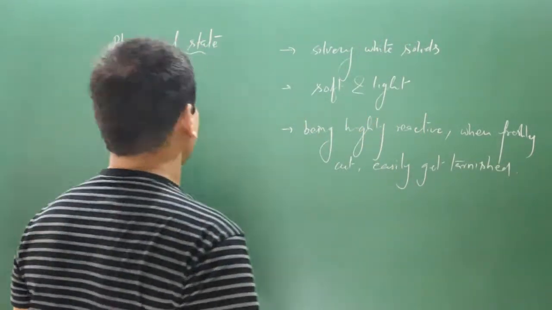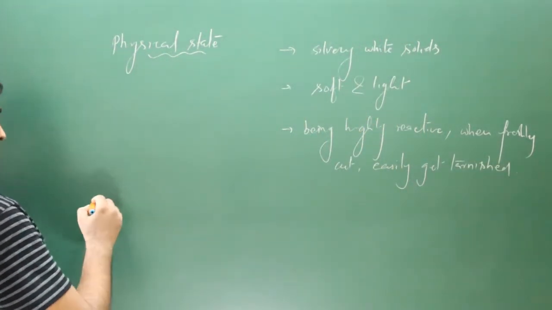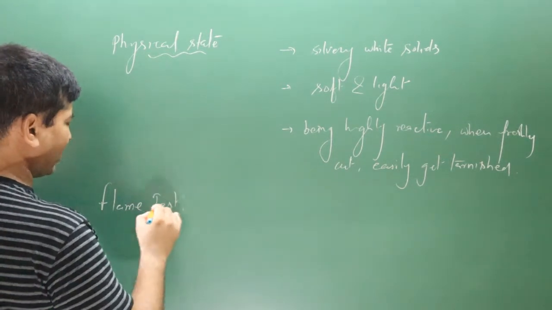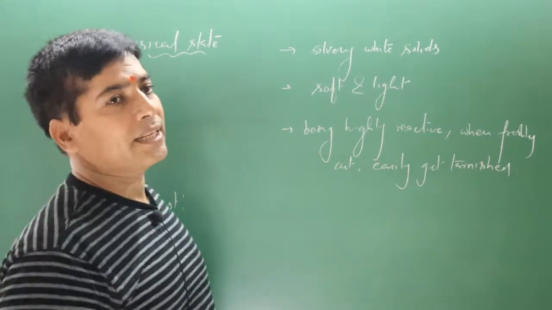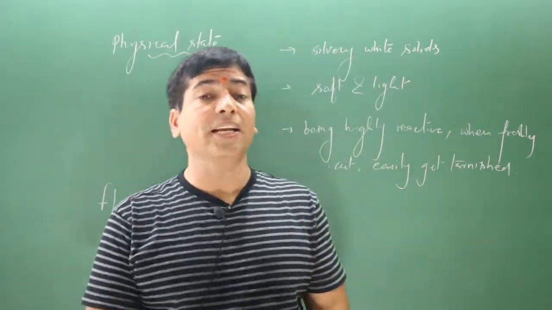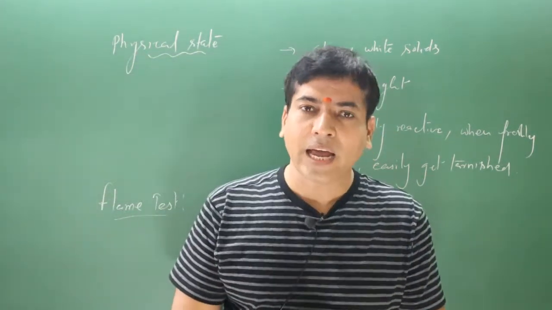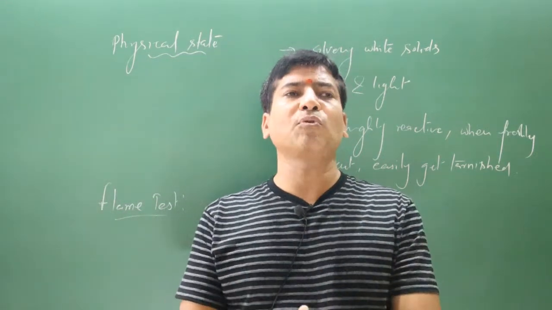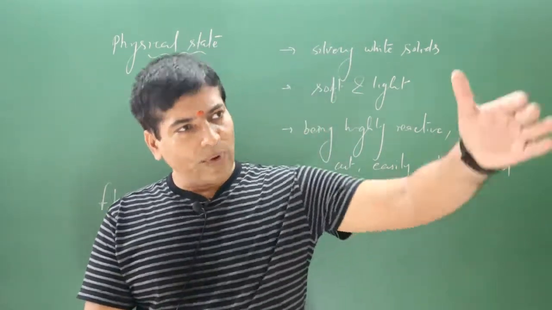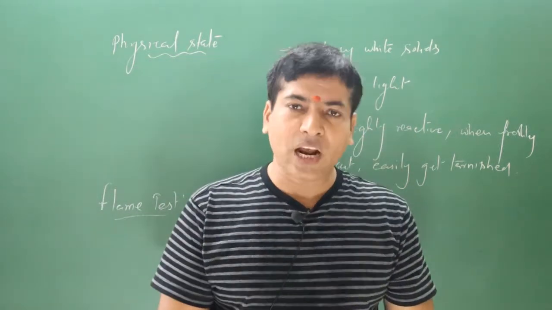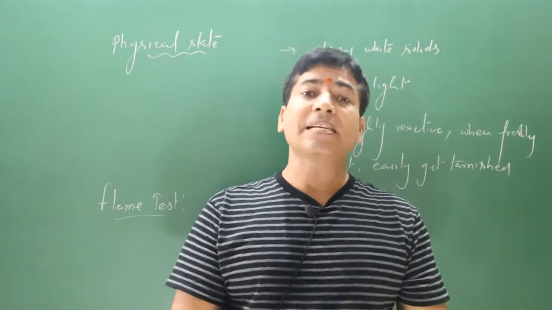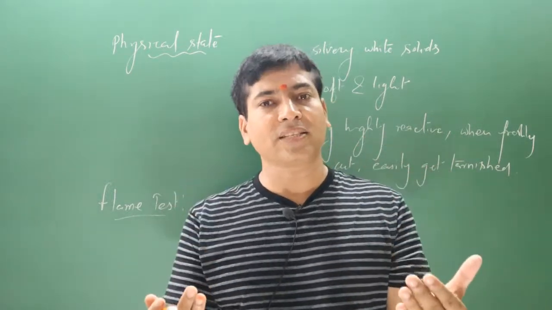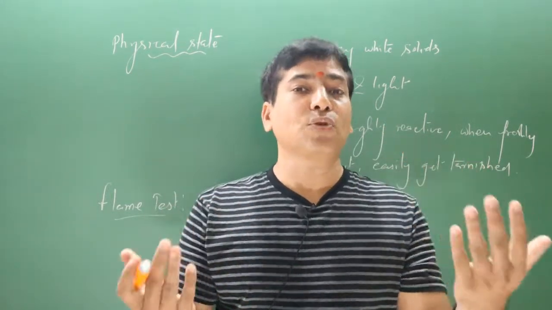Okay, now the next property we have is the flame test. What happens in this flame test exactly? When alkali metals are heated in a Bunsen burner, electrons get excited. They jump from a lower orbit to a higher orbit. When they return from the higher orbit to the lower orbit, they emit radiation in different wavelengths, showing different colors.